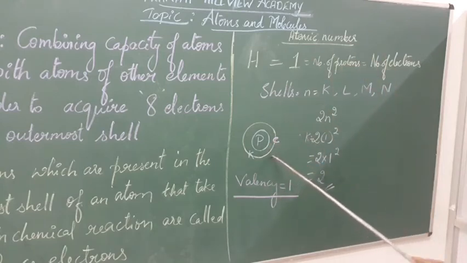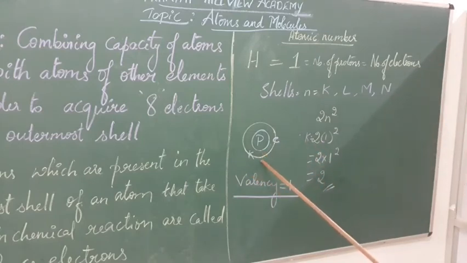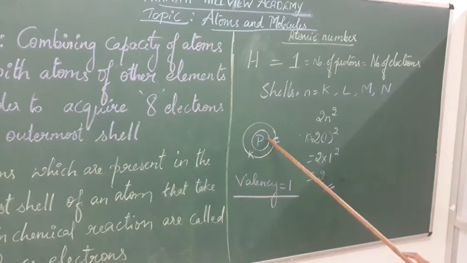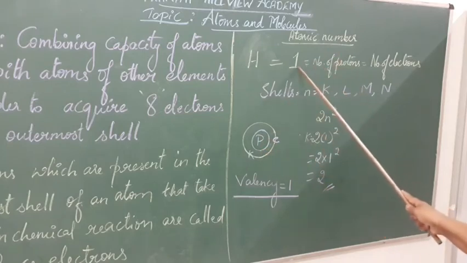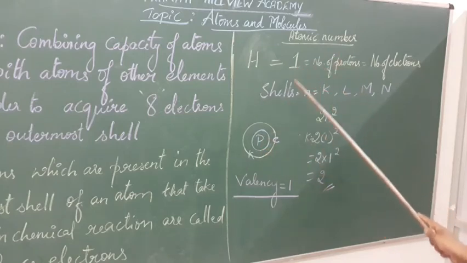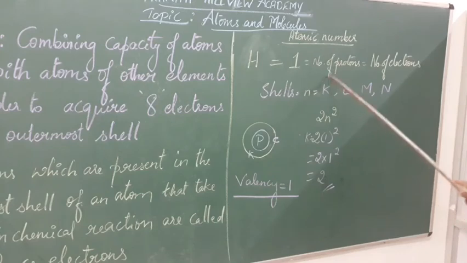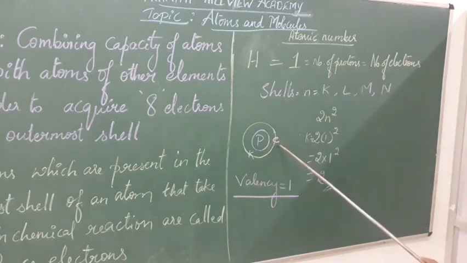These shells are named K, L, M and N shells. So in this hydrogen atom, we have a nucleus, and inside the nucleus there is only one proton. That's why its atomic number is 1. And the number of protons is always equal to the number of electrons. It contains only one electron.